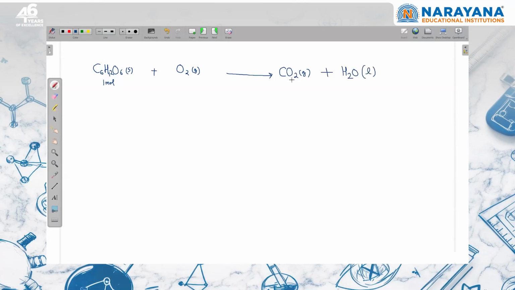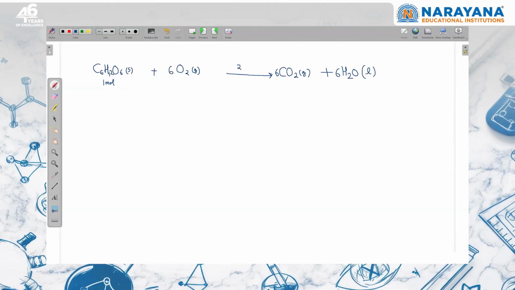So we are doing the experiment. Suppose this is initially at 298, and finally we are measuring at 298, and we can say that enthalpy is a state variable. So either in between the temperature is rising, but if the initial and final temperature are the same, the enthalpy change will be the same. So that is the idea. Here carbon we can multiply by 6, hydrogen we can multiply by 6, oxygen we can count here. So this is 12 and this is 6 already. So 6 will be there. This is the balanced reaction, right?